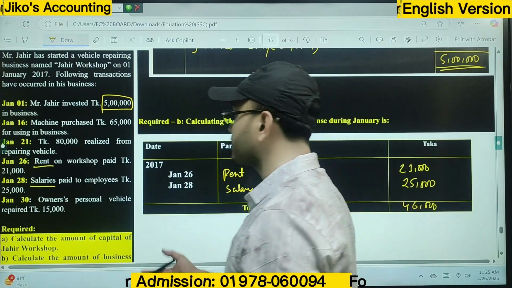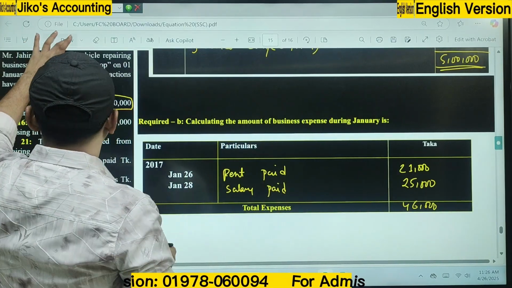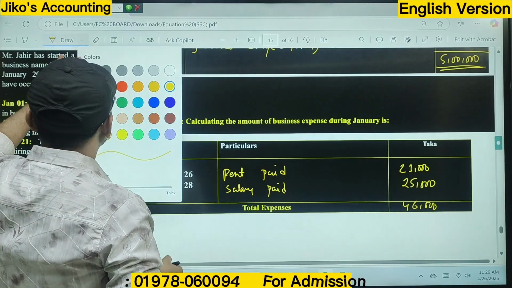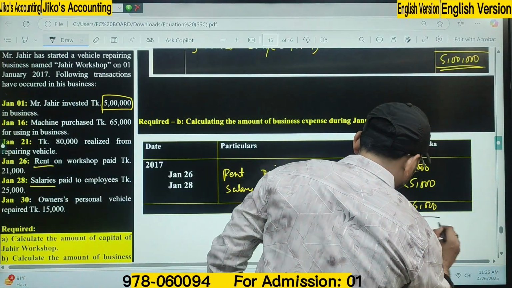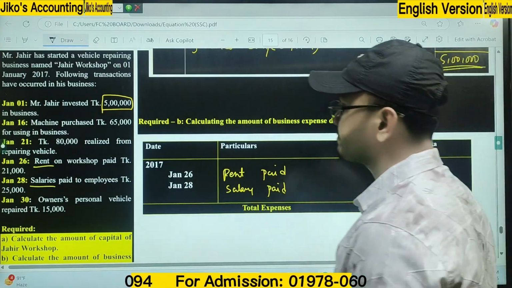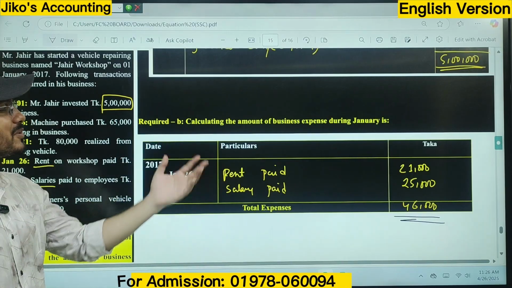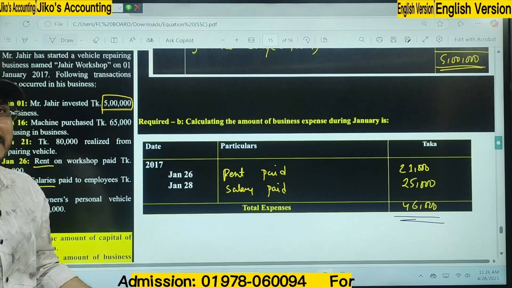The only remaining item is the owner's personal vehicle repair. It is a withdrawal, so it won't be included here. We have been told to determine only the amount of total expenses, that's why we are only calculating the expenses. What do you think? It is the easiest one. Only two requirements are done within a few minutes.